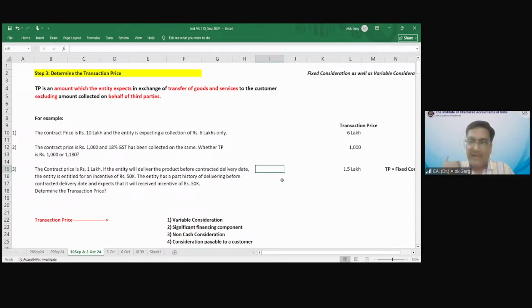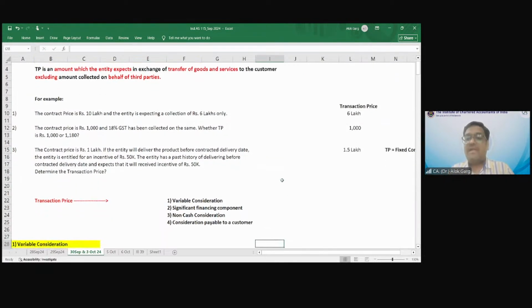If the entity recognizes this 50,000 variable consideration as transaction price and as revenue, it is highly probable that the reversal will not come, right? So transaction price includes fixed consideration as well as variable consideration.